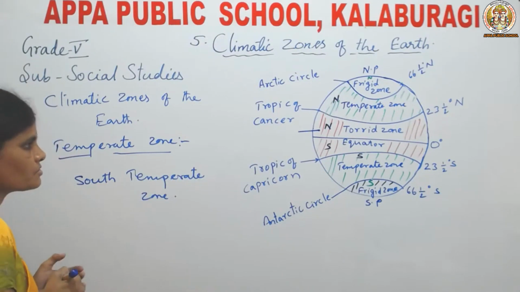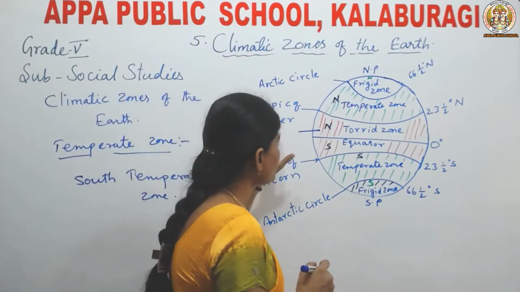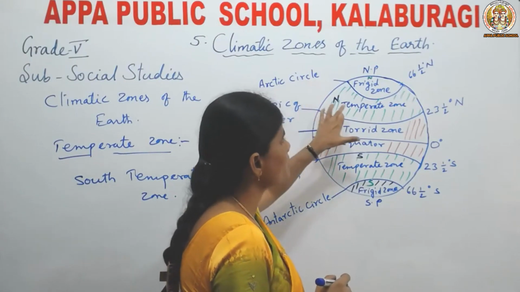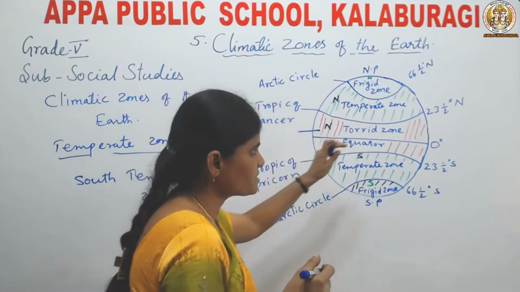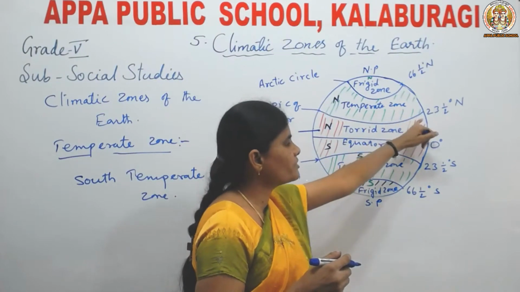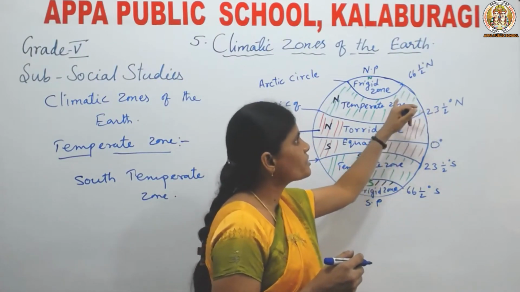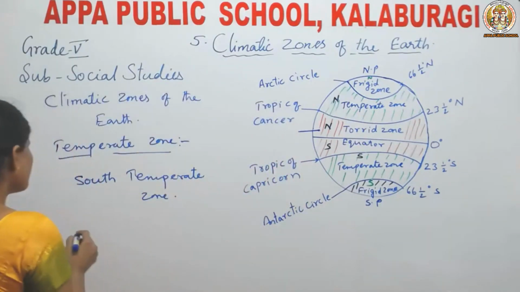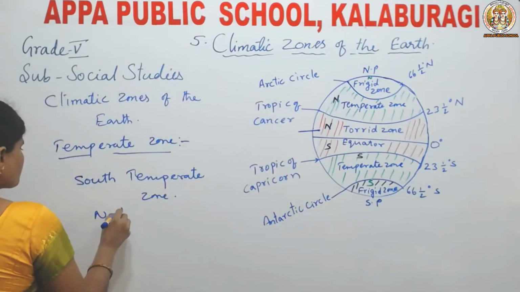The area located between Tropic of Cancer and Arctic Circle, that means between 23.5 degree north and 66.5 degree north, is called north temperate zone.